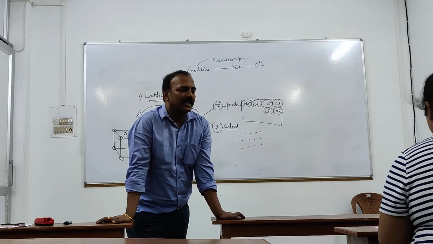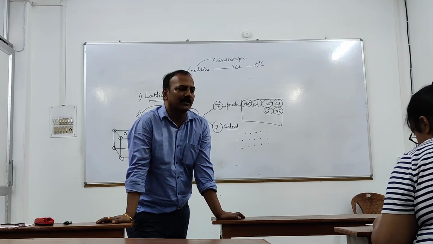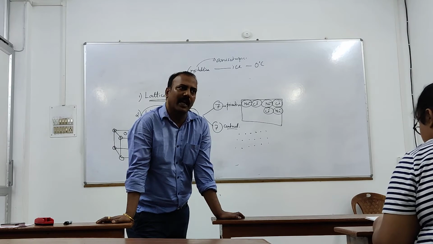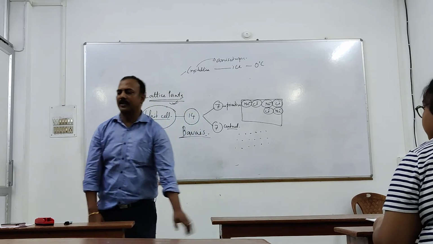Turn to the next page. You can see 7 primitive structures. Can you see them? No need of remembering anything. What is the first one? Cubic. Very good. Next one?